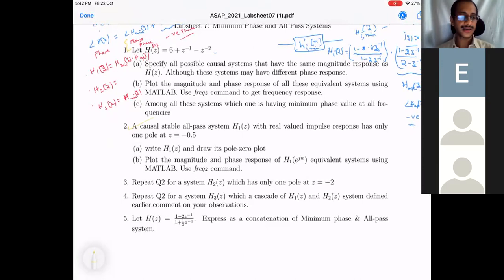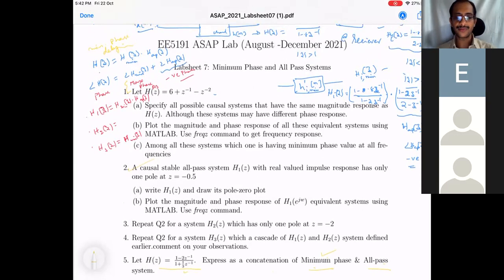When you decompose a system into minimum phase and all pass, this will have high phase, this will have lesser phase compared to this, and the all pass system will have negative phase. The magnitude response of this and the magnitude response of the minimum phase system will be the same. You need to see the magnitude and phase of these systems and infer these things, whichever I have discussed.